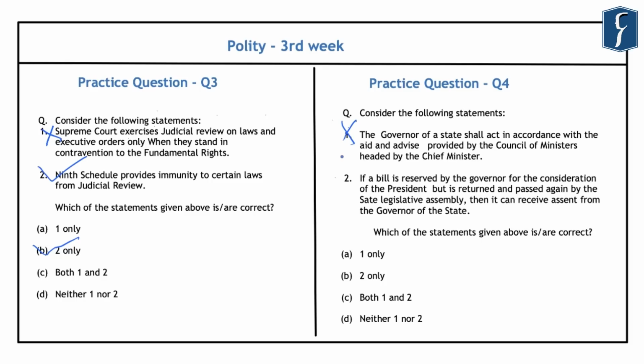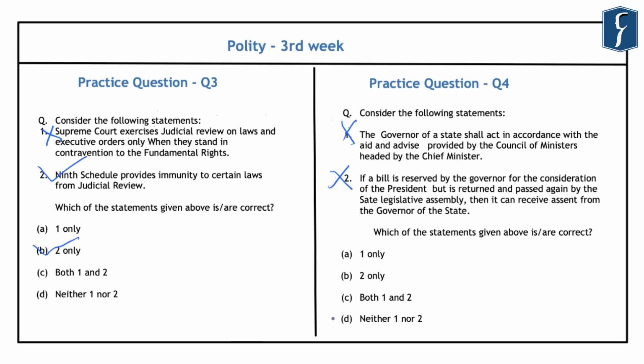So this means that if a bill has been reserved for the consideration of the president by the governor, then the role of the governor ends there. And thus, if such a bill is returned back by the president for the consideration of the House and is again passed, then it cannot receive the assent from the governor of the state. However, it will have to receive an assent from the president only. So again, this statement also becomes incorrect.